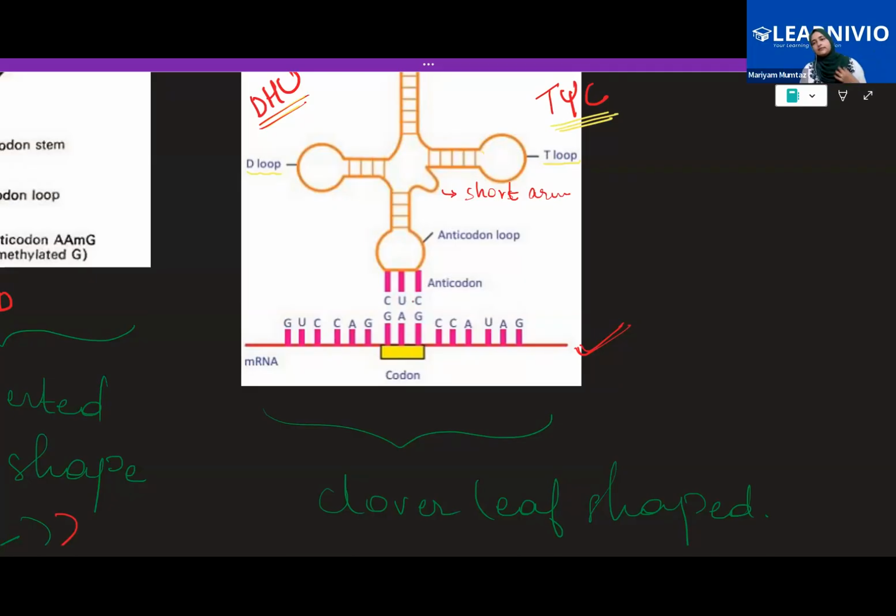Ma'am, so in the mRNA, they just form complementary bases. I didn't get the anticodon. Is it inside?